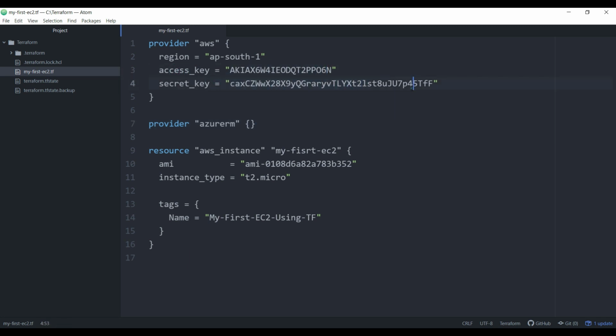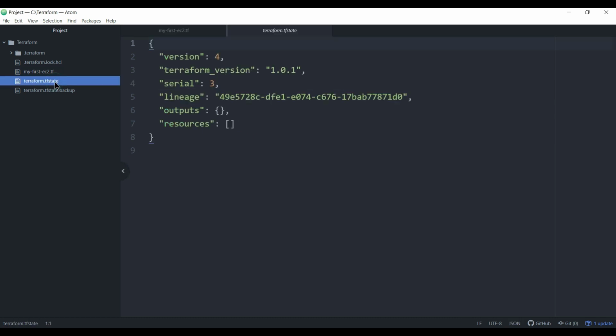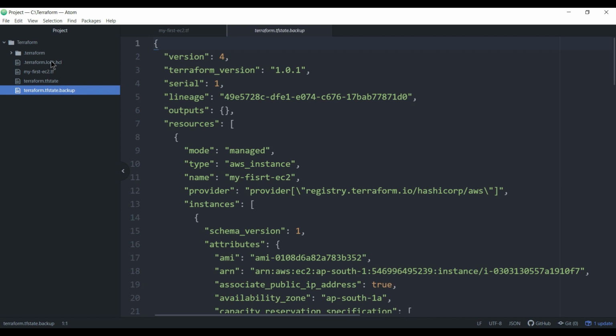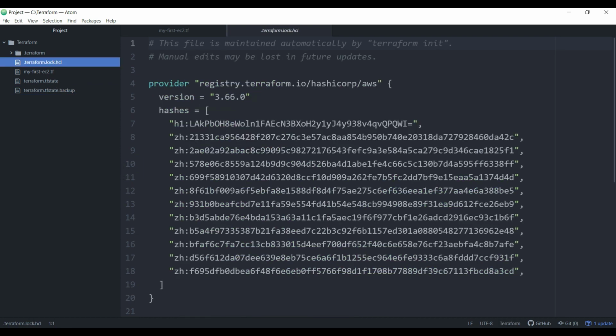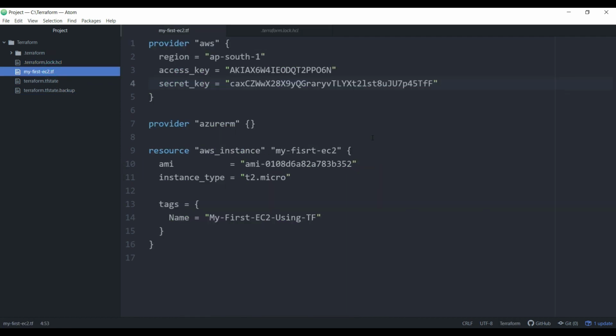We will see how to store the state file in other locations so that it does not keep a local copy. What is the importance of the state file, what is the backup file, what is the log file. All these things, how we can use variables, how we can use the tfvars file. Basically I am also concentrating on the Terraform Associate exam, so I'm going to cover that as well. And soon I will launch challenge questions for the Terraform Associate exam.